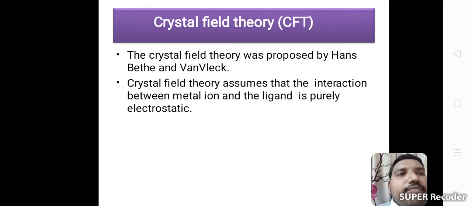Now see the crystal field theory. The crystal field theory was proposed by Hans Bethe and Van Vleck.